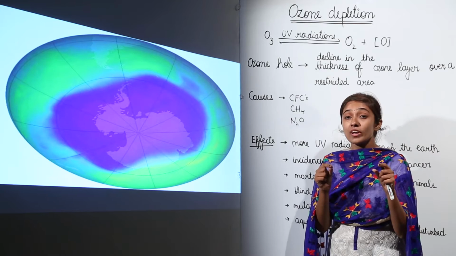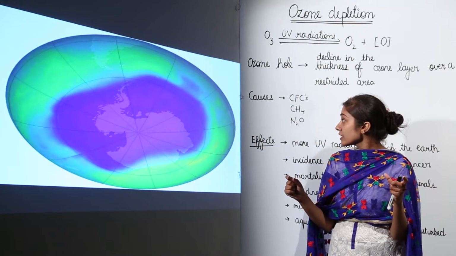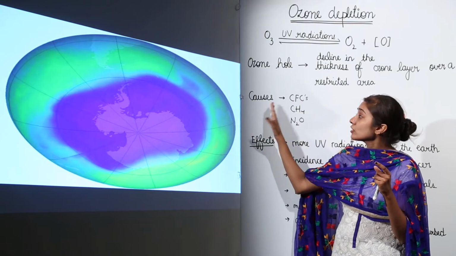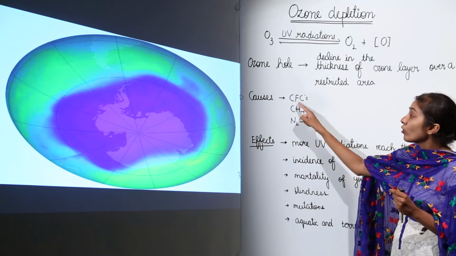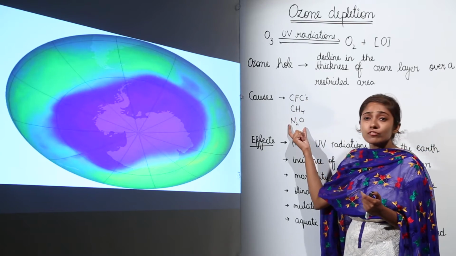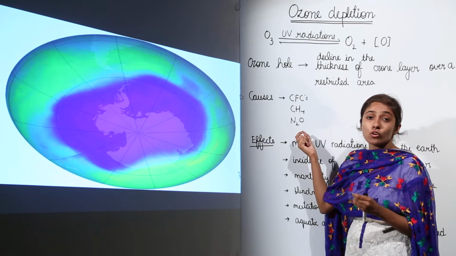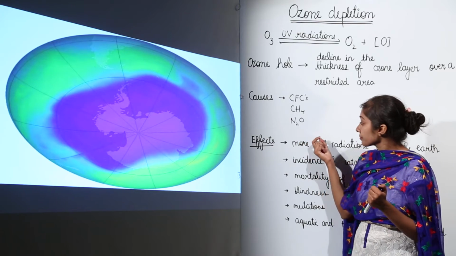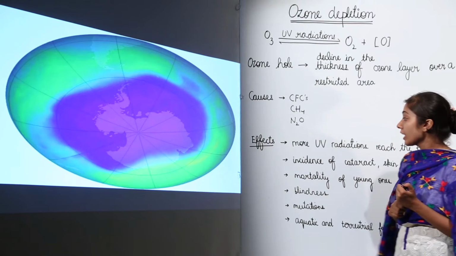If it is going to get depleted, what is going to happen? We will see the effects, but remember, one of the major causes of ozone layer depletion is chlorofluorocarbons. Then methane and oxides of nitrogen can also pose a threat to the ozone layer that is there in the ozonosphere of our atmosphere.